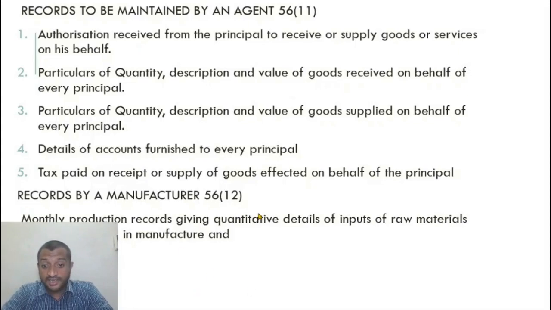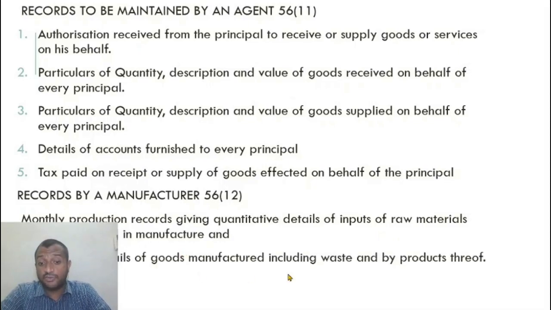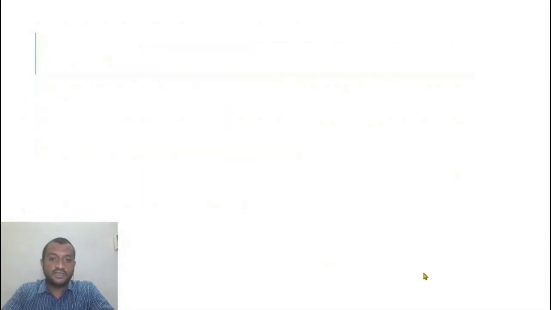Monthly production records giving quantitative details of inputs, raw materials used in manufacture and services used in manufacture, and quantitative details of goods manufactured. So whatever is used in making this, input services or quantitative details of goods or raw materials. Now what is being made, the output or the byproduct or even waste and scrap details that come out of this process, those details are also required. Alright, quantitative details of goods manufactured including waste and byproducts.